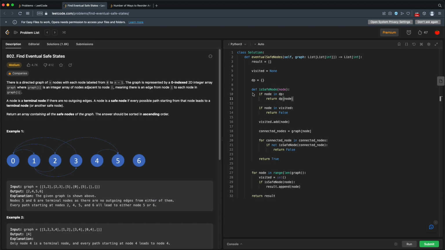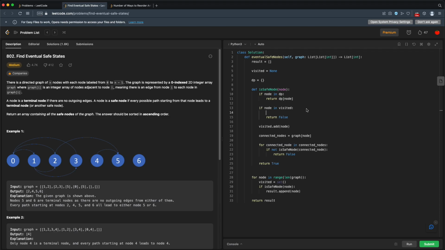All right, so that means we've already been to this node and determined whether or not it is safe, and then we can just return that value. Otherwise, if the node is unvisited, well then we need to set our DP here for this node equal to false. So anywhere that we have a return value, we'll just have to set it in our DP. Same thing here, DP for our node equals false, and then also down here, DP for our node is equal to true.